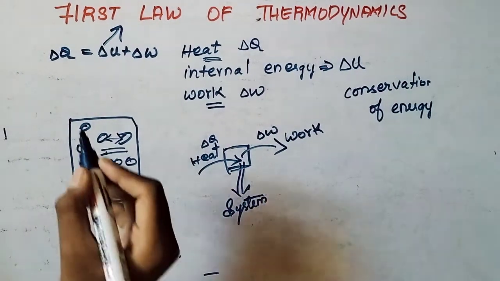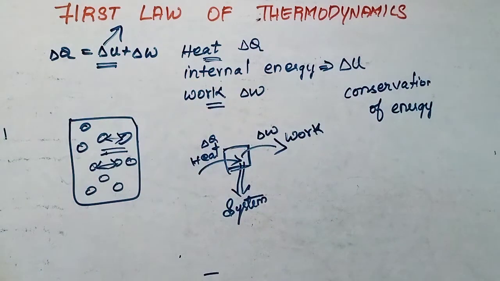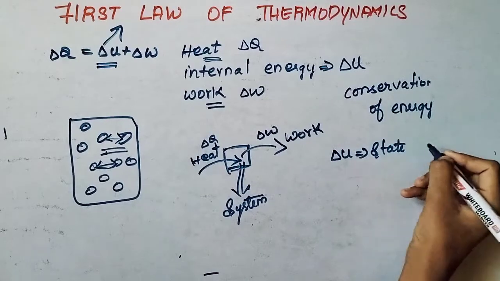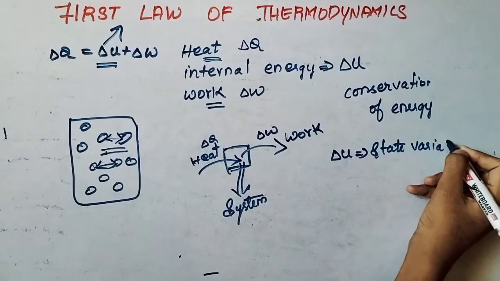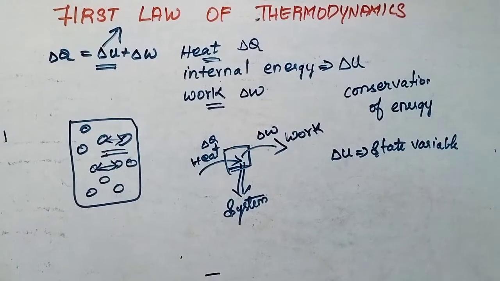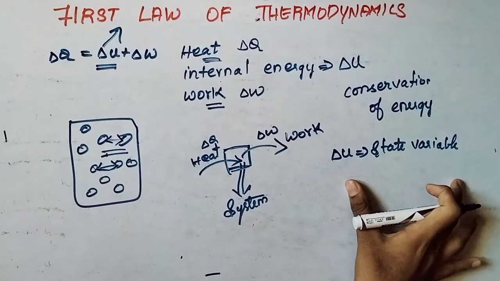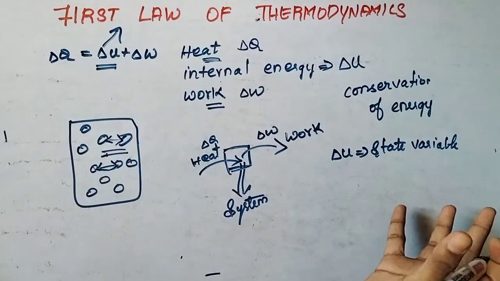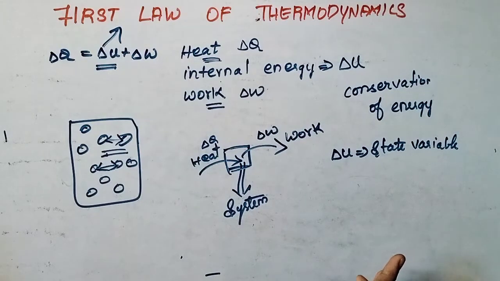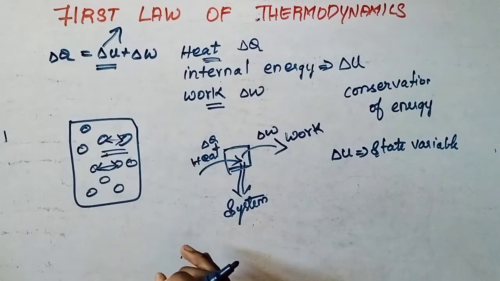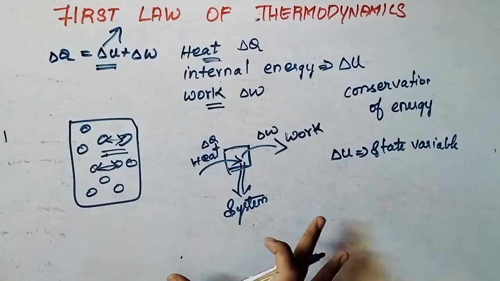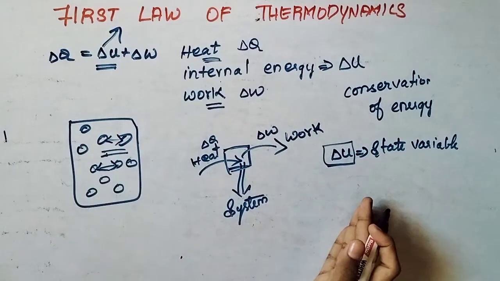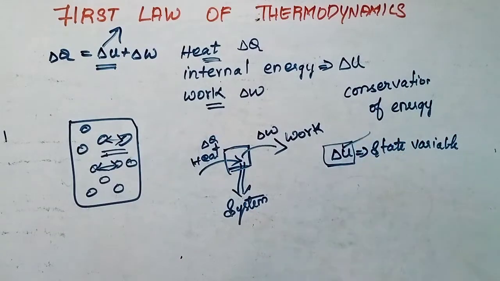In this, internal energy is a state variable. Del U is a state variable. What is a state variable? It won't depend on the path of the system change, only on the state of the system. How I change the system from one state to another is not important. Only the initial and the final state are important for internal energy.